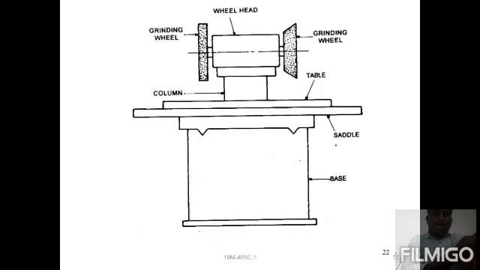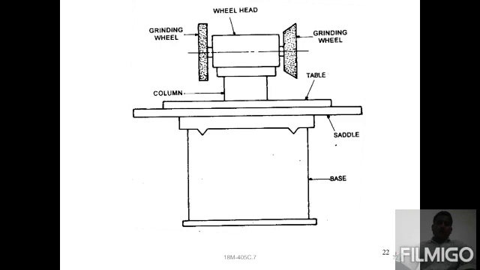The shape of the grinding wheel depends upon the shape of the cutter to be sharpened. Which type of cutter we need to resharpen is the main thing in selecting the grinding wheel.